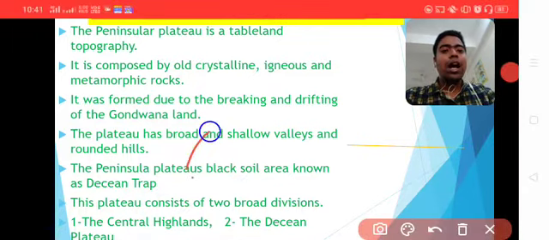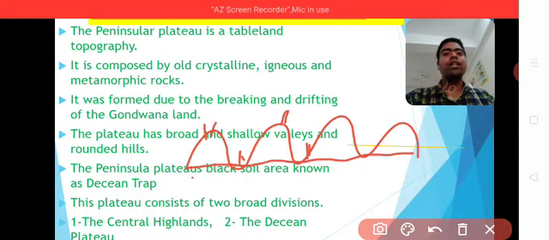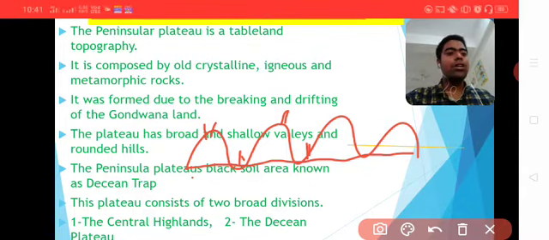Suppose first a mountain, then a valley, then a mountain, then a valley. This type of topography is known as undulating topography, or tableland topography.